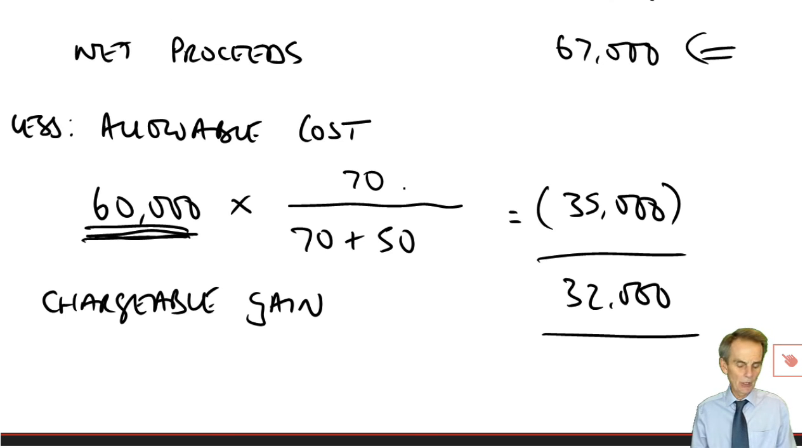Another situation that the examiner could put you in might be that what we've just looked at, this disposal, is not actually the object of the question. What happened is that this original disposal of the first part of the property occurred some years ago, and what is now happening is the taxpayer is selling the remaining part.